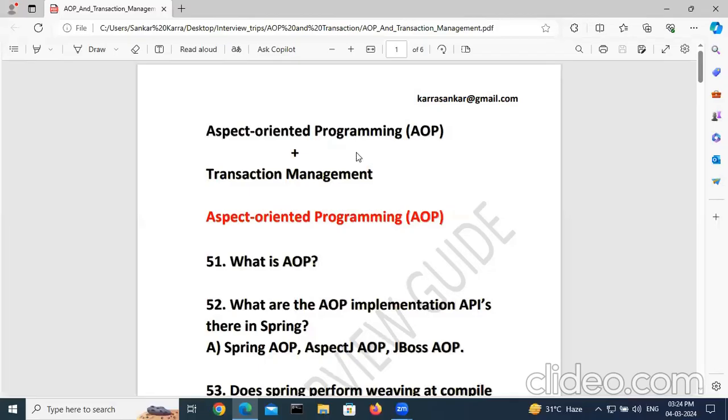Hi guys, myself Shankar. I will discuss AOP module related interview questions. I verified and found 30 interview questions.